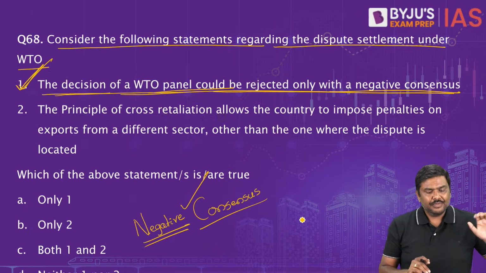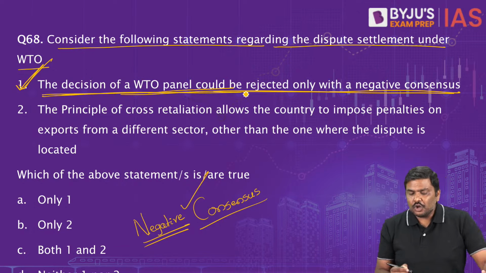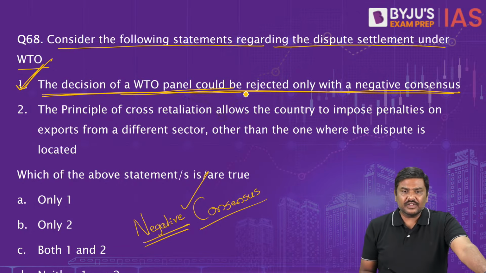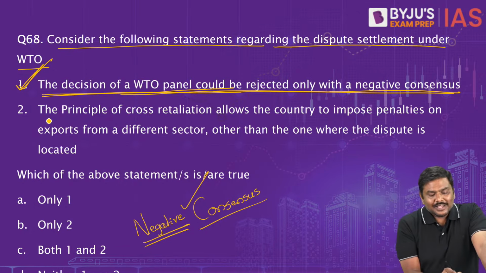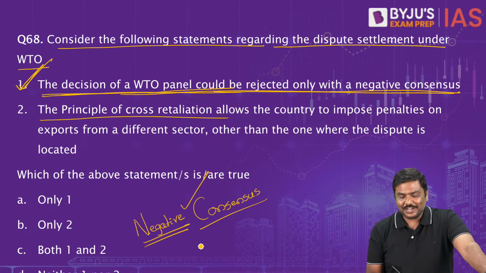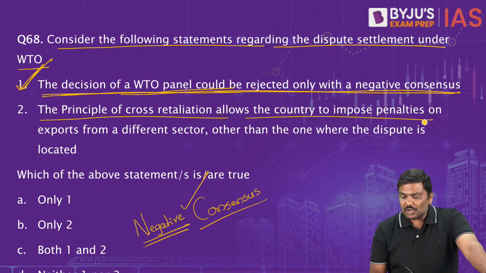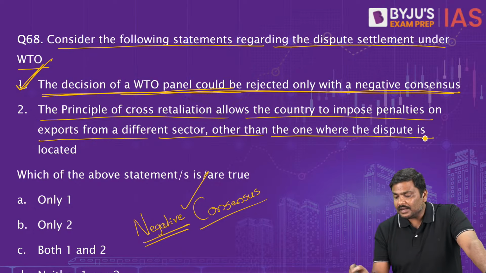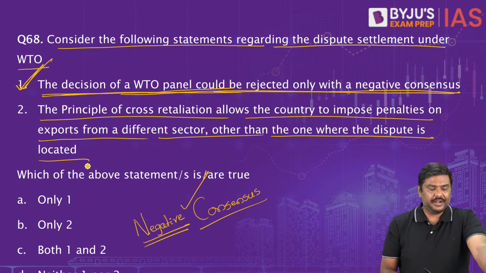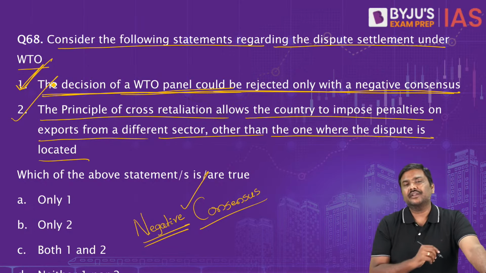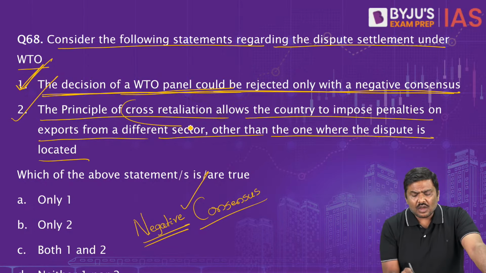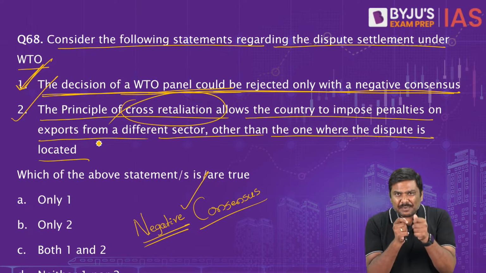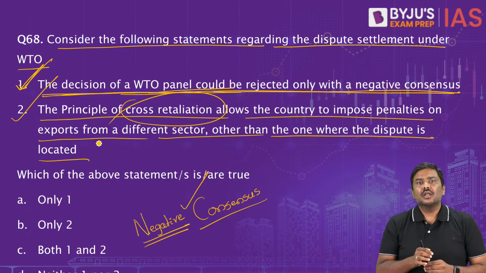Please remember it. Now, the decision of a WTO panel could be rejected only with a negative consensus. Yes. The principle of cross retaliation allows the country to impose penalties on exports from a different sector other than the one where the dispute is located. The second statement is also correct. Now, what is this idea of cross retaliation? What is the principle of cross retaliation?